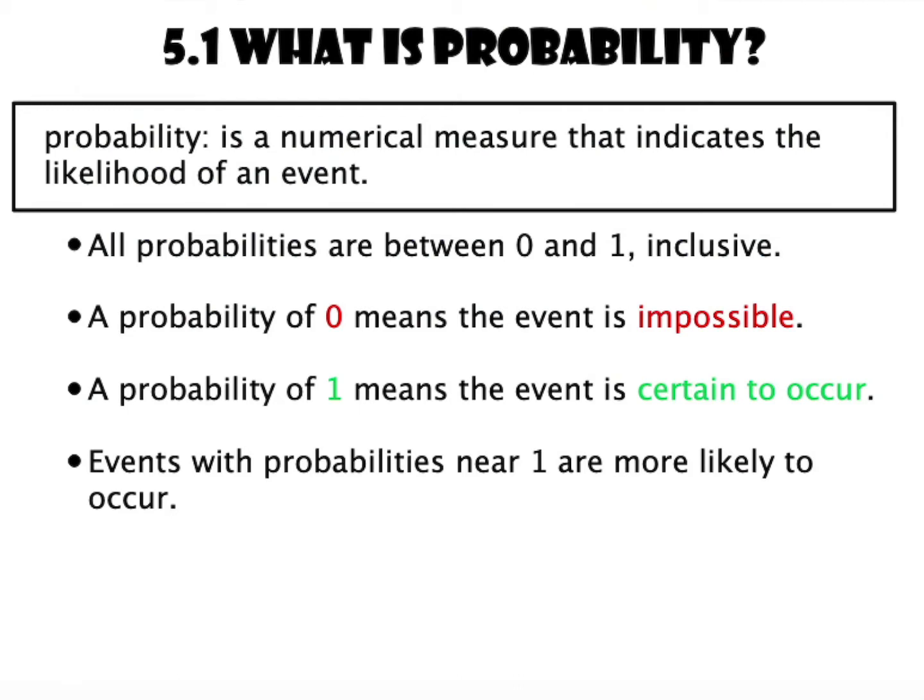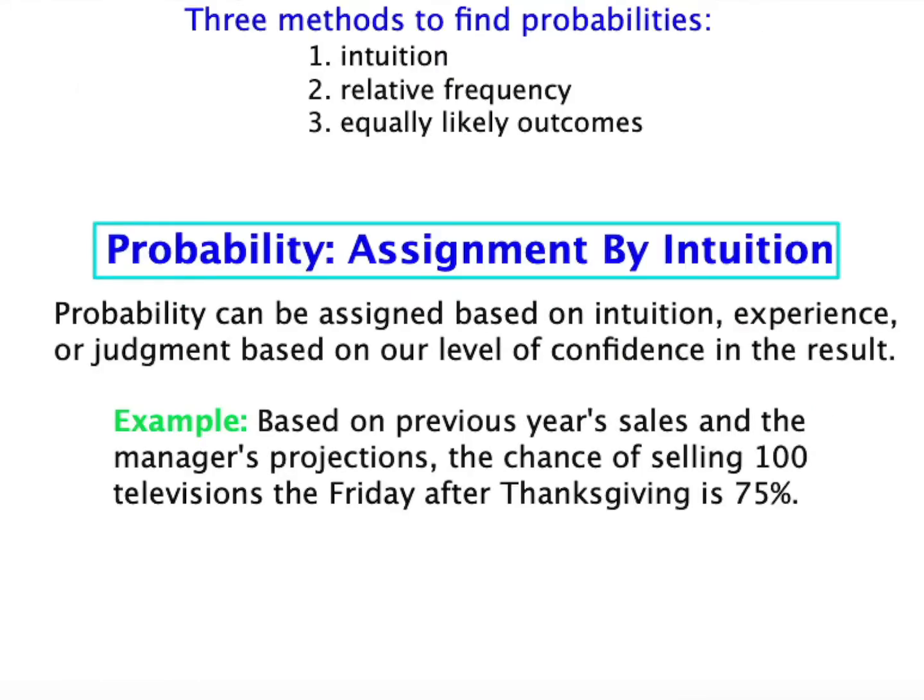All probabilities are between 0 and 1, 0 and 100% if you'd like. A probability of 0 means the event is impossible. A probability of 1 or 100% means it's certain to occur. And then the closer you are to 1 or 100%, the more likely that thing is to occur.